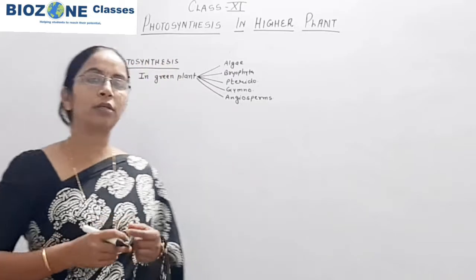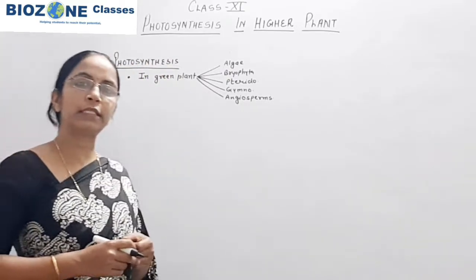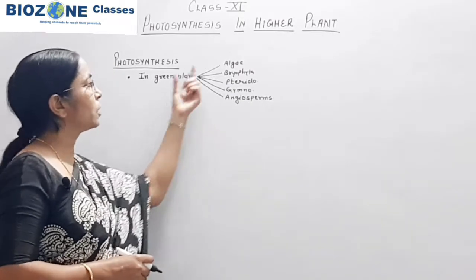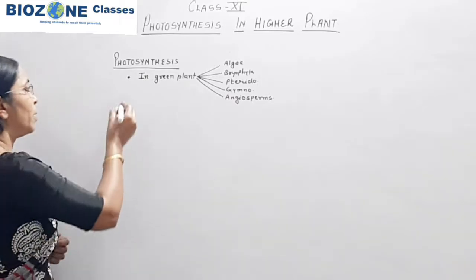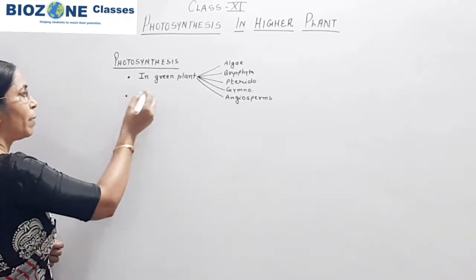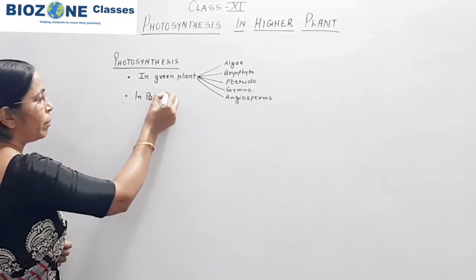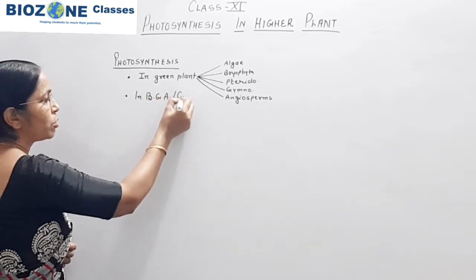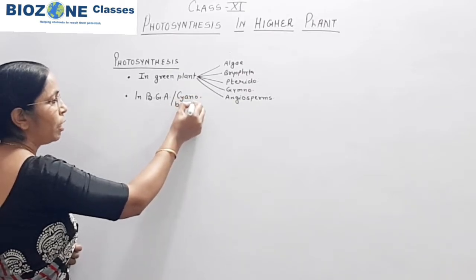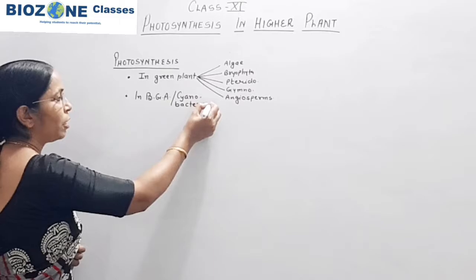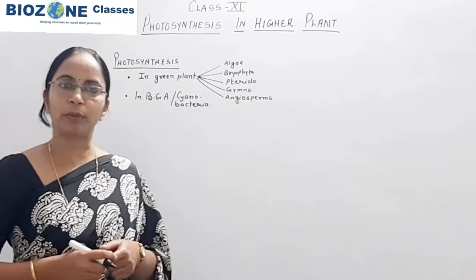When we say the green plant shows the phenomenon of photosynthesis, it is present in all these groups. In addition to green plants, in blue-green algae, also called cyanobacteria, the process of photosynthesis is also present.